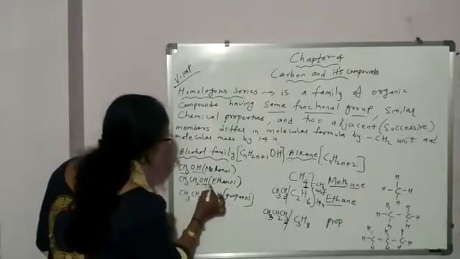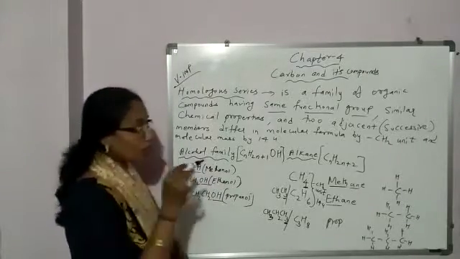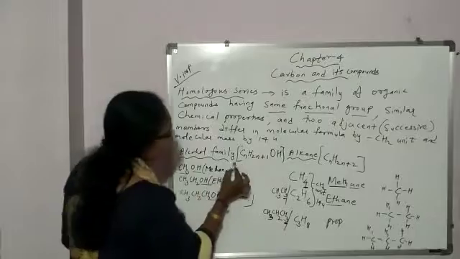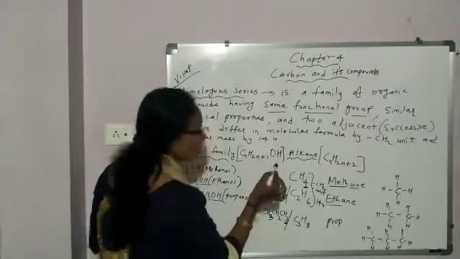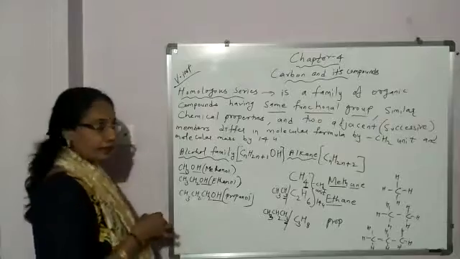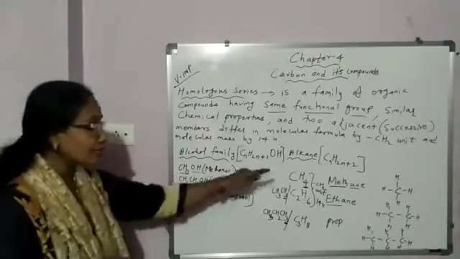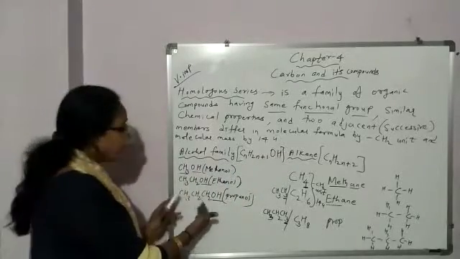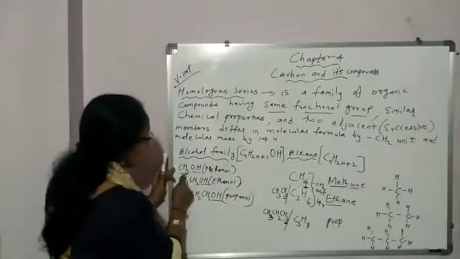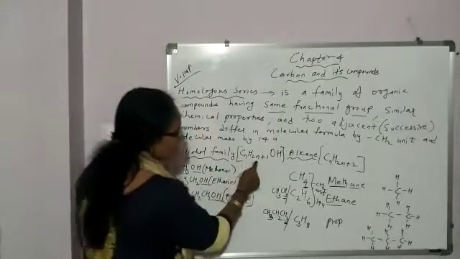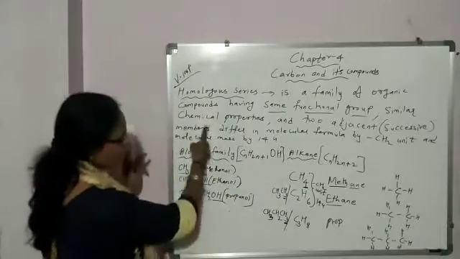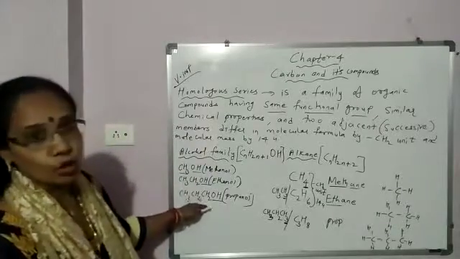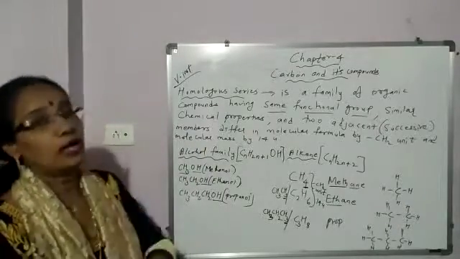And what is common in all these? OH. So what will be the general formula? OH will be common for all the members. And for the rest, the hydrocarbon part, CnH2n+1, because hydrogen is 1 less than alkane. In all these alcohols, hydrogen is 1 less than alkane. OH is common, so separately we write OH for all these members. Then the general formula, if you compare with alkane, has one hydrogen less. So CnH2n+1OH. This becomes the general formula for this alcohol family. So all the members of a homologous series you can represent by a general formula. Okay.